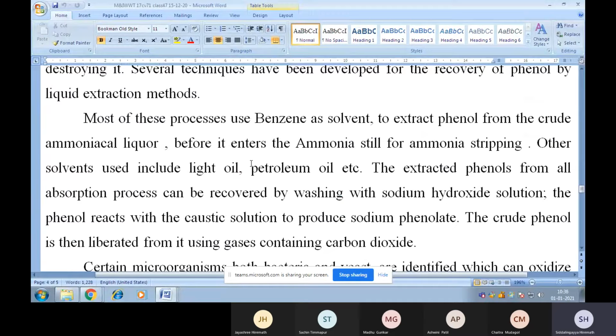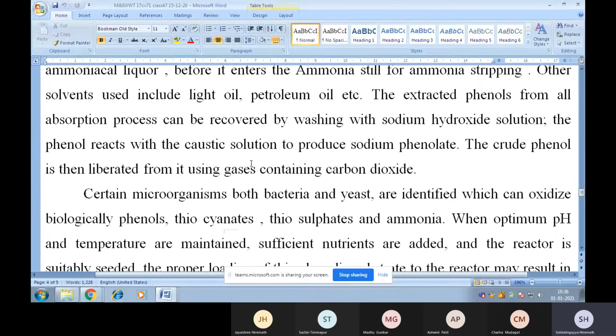Other solvents used include light oil, petroleum oil, etc. The extracted phenols from all absorption processes can be recovered by washing with sodium hydroxide solution. The phenol reacts with caustic solution to produce sodium phenolate. The crude phenol is then liberated from it using gases containing carbon dioxide.